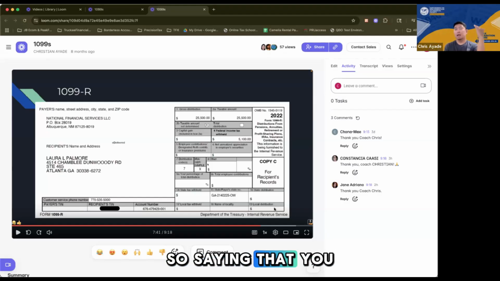Okay, saying that this much money was withdrawn from this account during the year, right? And then the reason for that distribution or withdrawal will be stated in box 7, which is the distribution code. So there are a lot of codes there. Could be code 1, 2, 3.